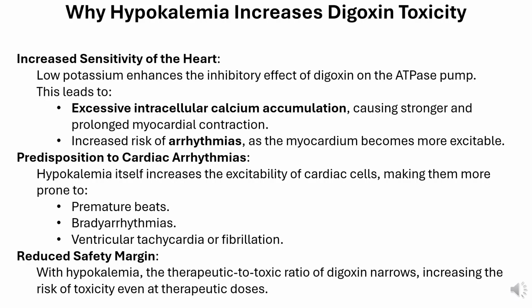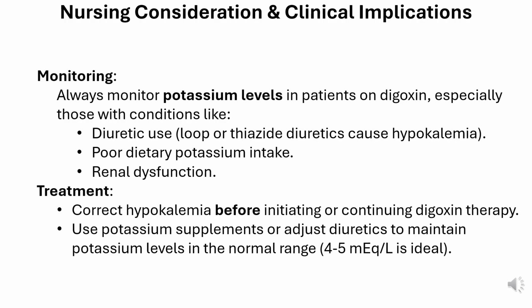Predisposition to cardiac arrhythmias. Hypokalemia itself increases the excitability of cardiac cells, making them more prone to premature beats, bradyarrhythmias, ventricular tachycardia or fibrillation. Reduced safety margin. With hypokalemia, the therapeutic to toxic ratio of digoxin narrows, increasing the risk of toxicity even at therapeutic doses. Clinical implications. Monitoring.